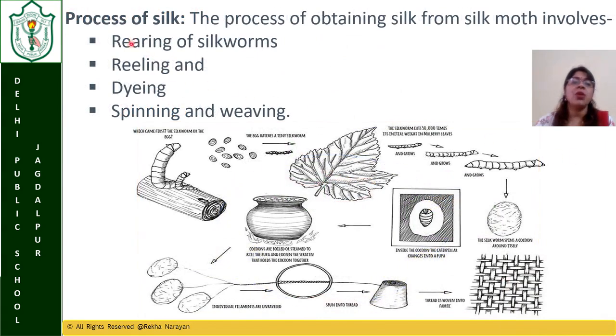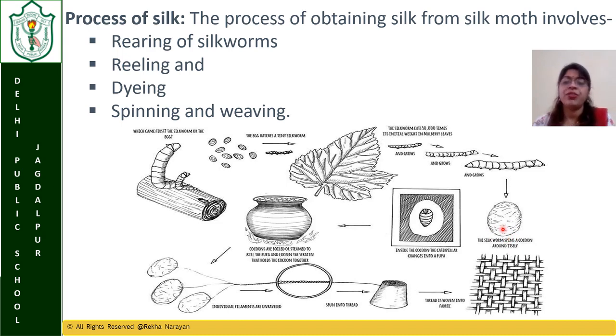Now, the processes of silk, the formation of silk fabric from the fiber: rearing of silkworm, reeling, dyeing, spinning and weaving. These are the stages. Rearing means growing or developing. The silkworm larvae are fed with leaves until the cocoons are formed, and from the cocoons the insect has gone away.